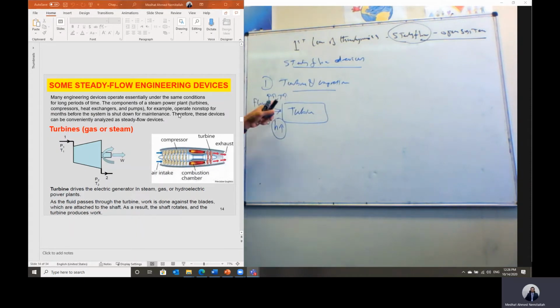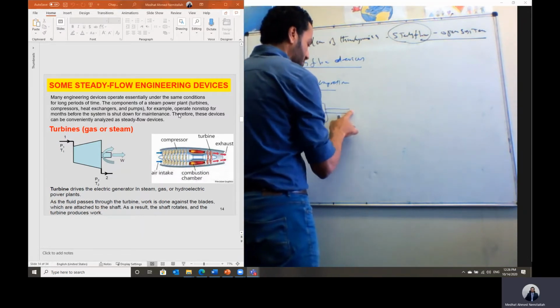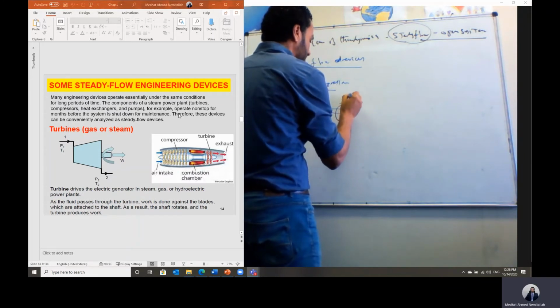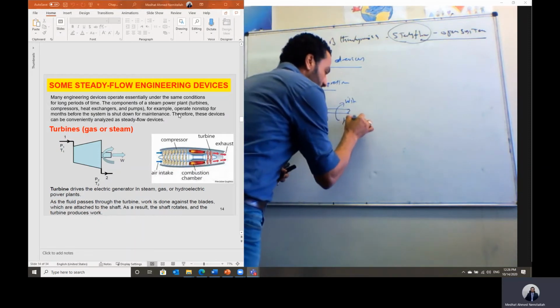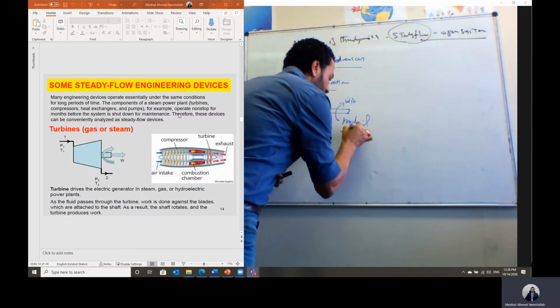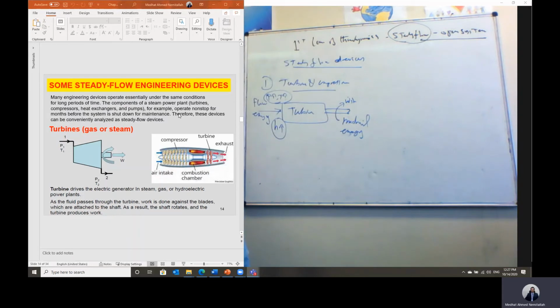So we have flow of high pressure and high temperature coming into the turbine, then it expands in the turbine, then out of this turbine we can generate shaft power. So the function of the turbine is to convert the flow energy into mechanical energy. So this shaft power is a form of mechanical energy of the fluid.